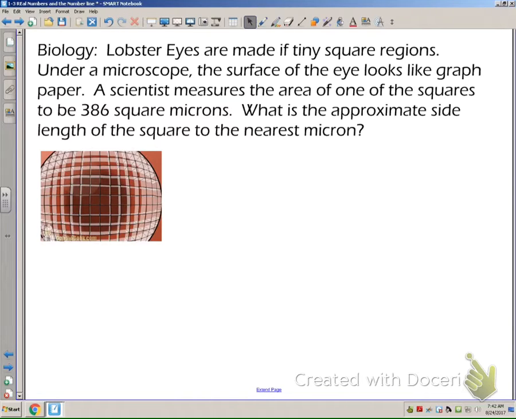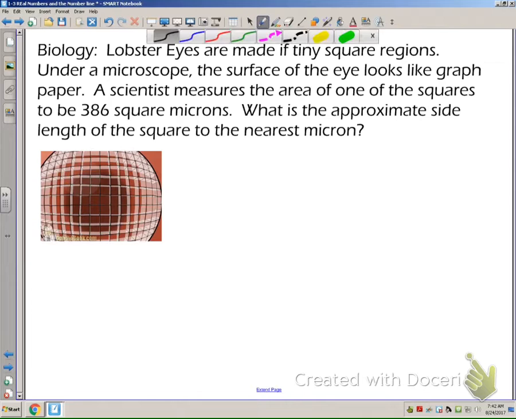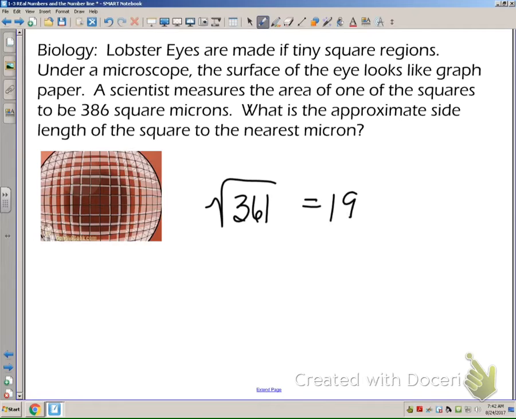So basically what this problem is saying is we're going to estimate the square root of 386 by finding the two closest perfect squares, if we're going to estimate it. So if I look back at this chart, 386 falls somewhere between 361 and 400. So we know that the square root of 400 is 20. We know the square root of 361 is 19. And the square root of 400, we said, was 20. So the square root of 386 falls somewhere between 19 and 20.